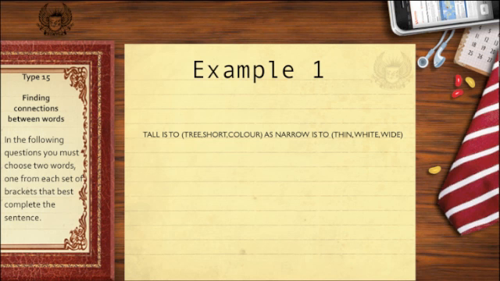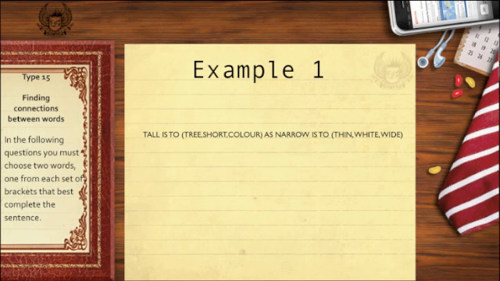Tall is to what as narrow is to what. Your choices here are tree, short and colour. Tall is to tree. Well, there is a relationship there, but tall is to short is an opposite and a far stronger relationship. So let's see if we can use that opposite relationship and apply it to narrow and that choice of word. Narrow is to thin, or narrow is to white, narrow is to wide.